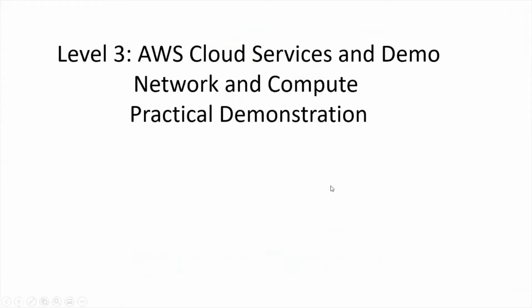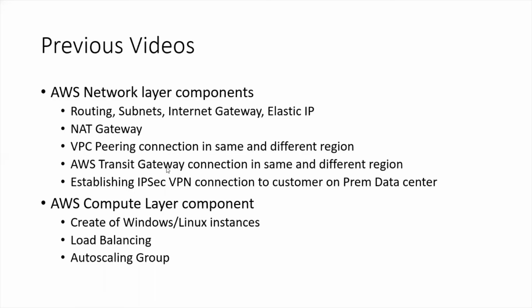So moving forward, as a part of cloud services and demonstration, network and compute practical demo, I have created this video to cover network services. In my previous videos, I have covered network and compute layer component practicals. In the network layer, I have covered routing, subnets, internet gateway, elastic IP, creation of virtual data center or VPC, and creation of NAT gateway, VPC peering connection. Like, if a customer wants to establish communication between two different VPCs, then we need to use VPC peering connection.